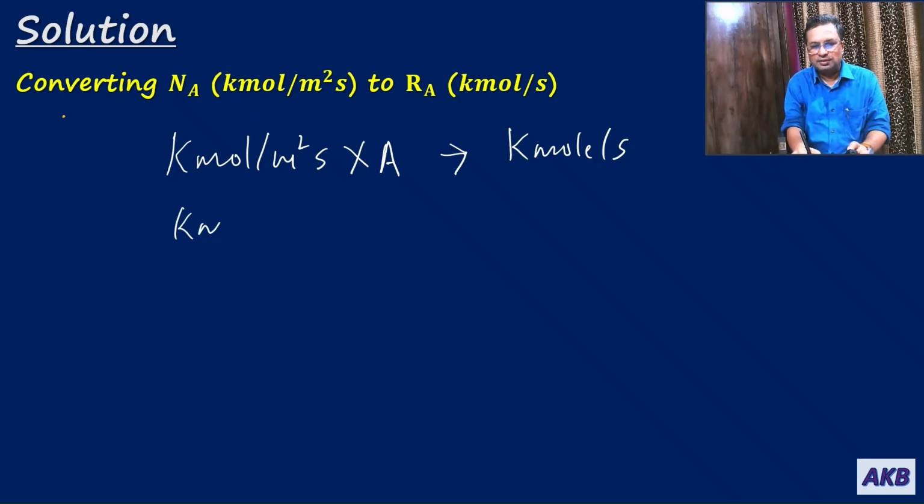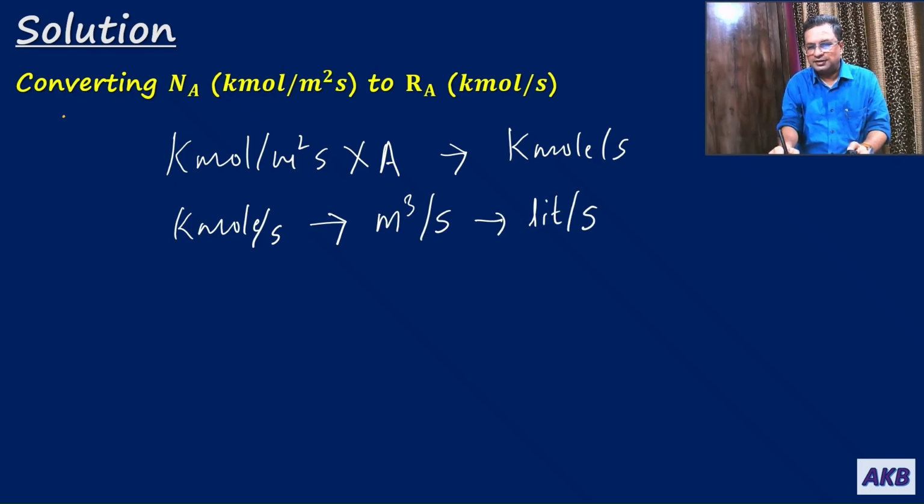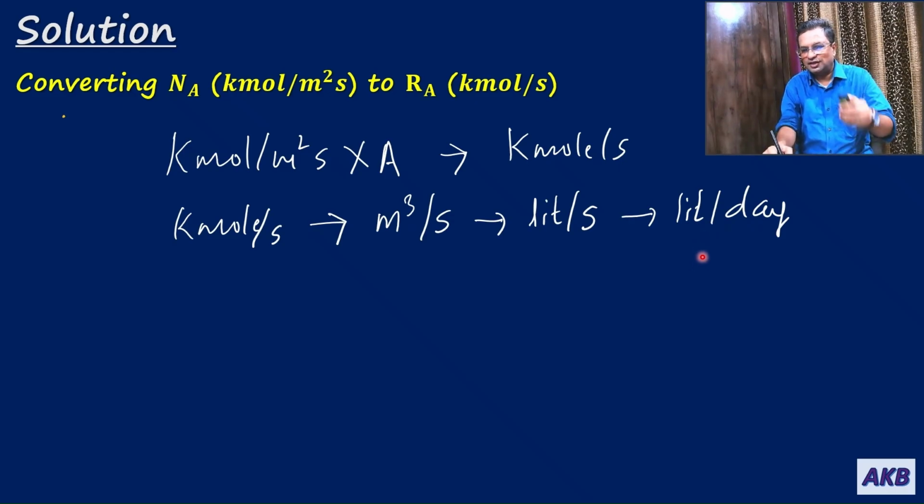Then kilomole per second, we will convert it to meter cube per second. Then meter cube per second, we will convert it to liter per second. Then liter per second, we will convert it to liters per day. So this many liters of N-propanol get lost in one day. And we know the price of 1 liter, which is given to us. So if you multiply this with the price of 1 liter, that will give you the loss in rupees. So that is the approach. So let us understand this.